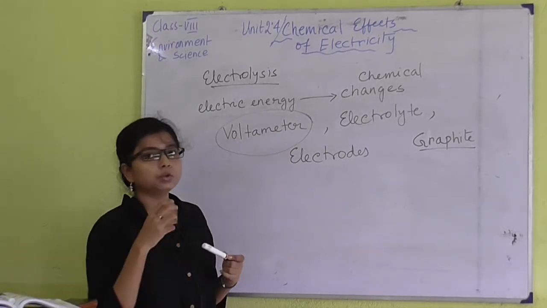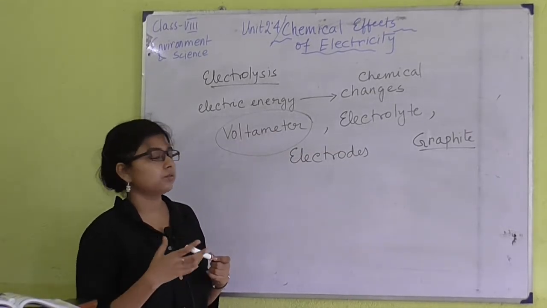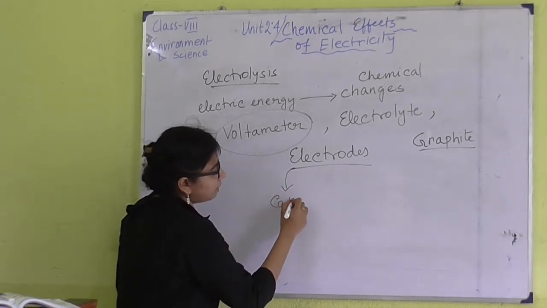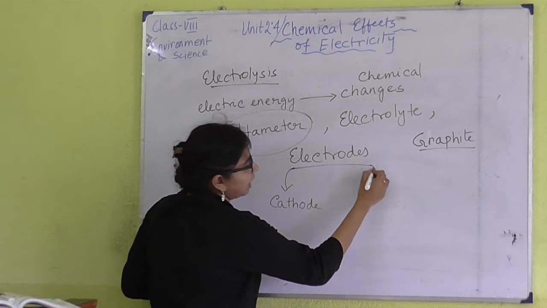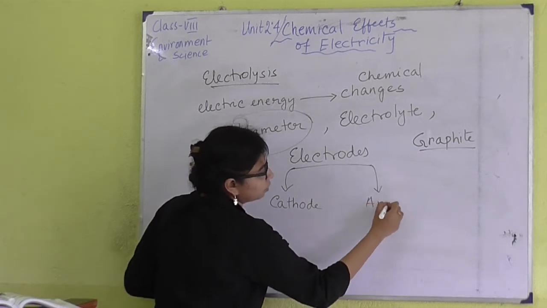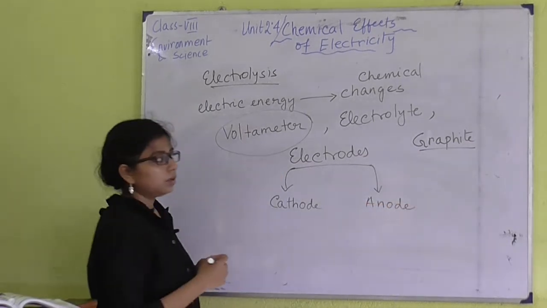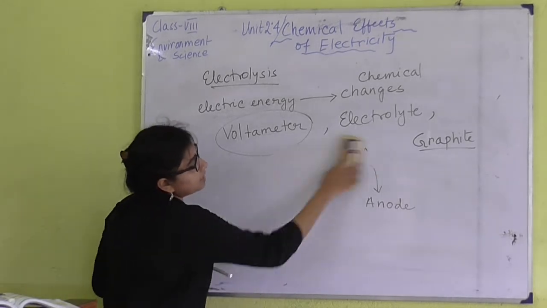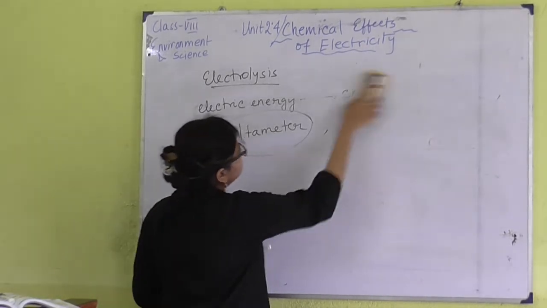Otherwise, generally we use metal strips as the electrodes. So we have two types of electrodes. Number 1 is cathode and number 2 is anode. Who is anode and who is cathode, we will see in the picture.